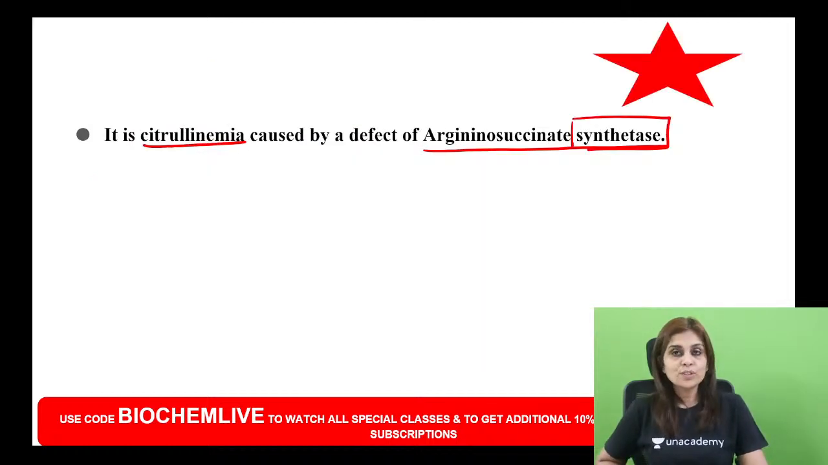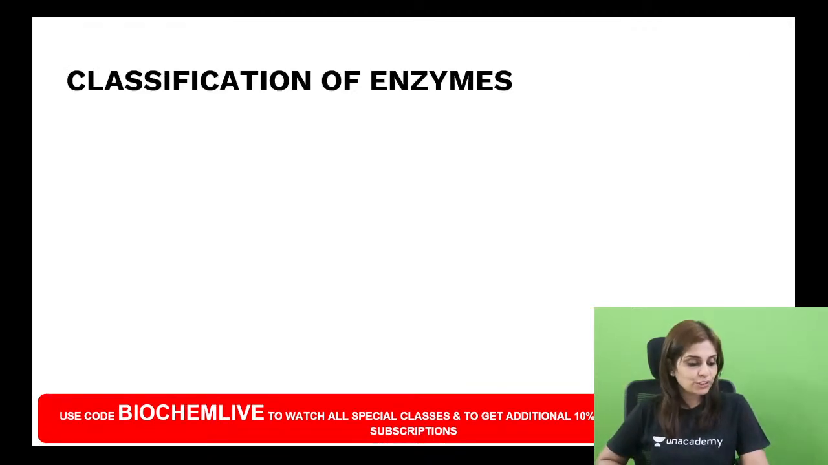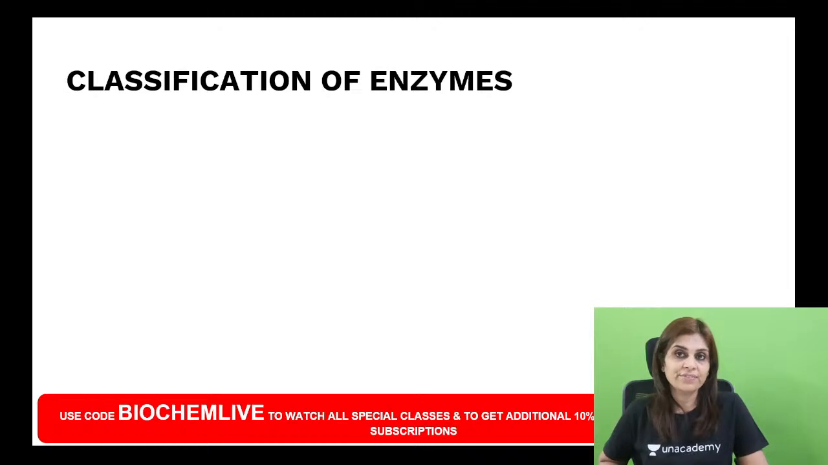Argininosuccinate synthetase belongs to class 6, which is ligase. So can we discuss the classification of enzymes now? Tell me, totally, how many classes do we have? We used to say we have 6 classes. Now, including translocases, we have 7 classes of enzymes.